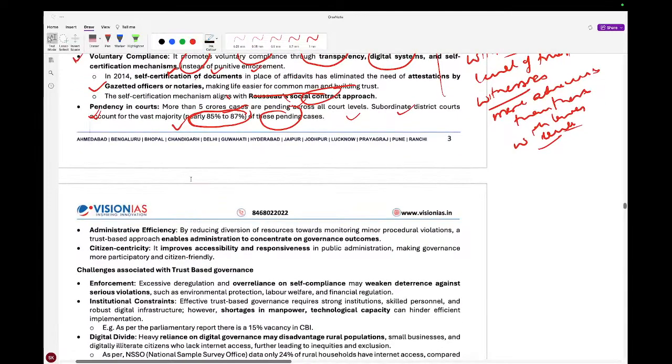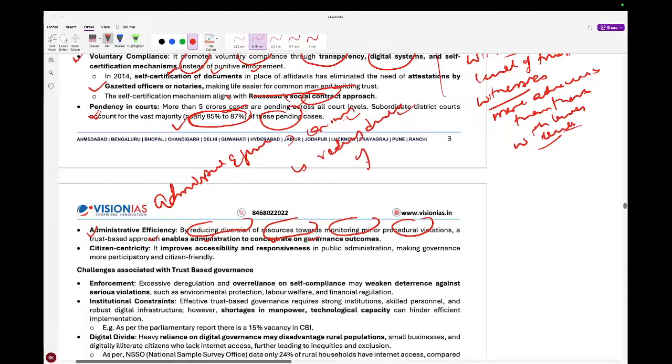Another thing you can see is that administrative efficiency will come. By reducing the diversion of resources towards monitoring minor procedural violations, a trust-based approach enables administration to concentrate on good governance outcomes. So administrative efficiency can be improved by reducing the diversion of resources towards monitoring minor procedural violations.